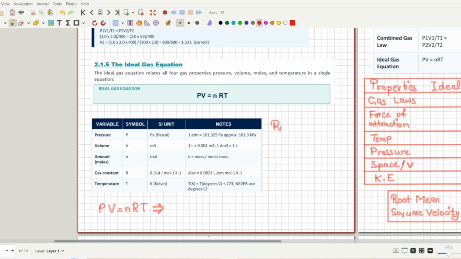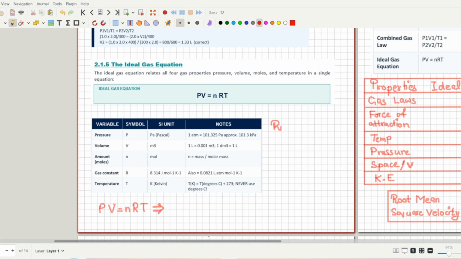So the first thing that you need to know about the ideal gas equation is these variables that are written in front of you. What are their units? Pressure: the unit is 1 atm, or you can write it as 101.325 kilopascals, or 101.3 kilopascals. Memorize these values. They will be really handy in your IMAT exam, because you will have to convert these values a lot. The unit for volume is meter cube. You can also write that 1 liter equals 0.001 meter cube, or 1 meter cube equals 1000 liters. 1 dm cube is equal to 1 liter. So memorize these conversions.